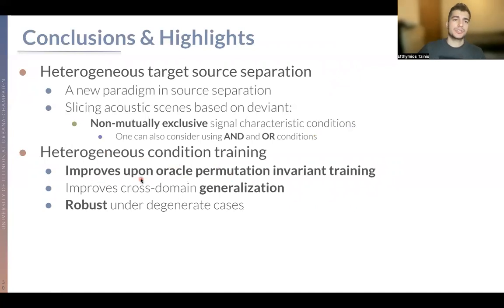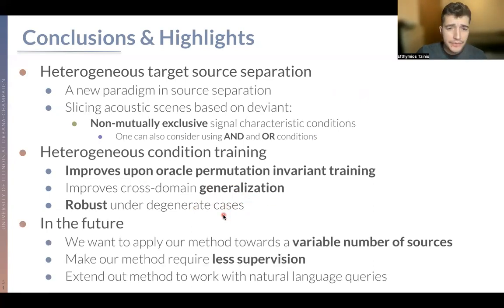Our results show that heterogeneous condition training improves upon oracle permutation invariant training, which doesn't solve the alignment problem of the estimated sources, and also improves cross-domain generalization across different concepts and different datasets, and can also remain robust under degenerate cases when finding an appropriate sampling prior.